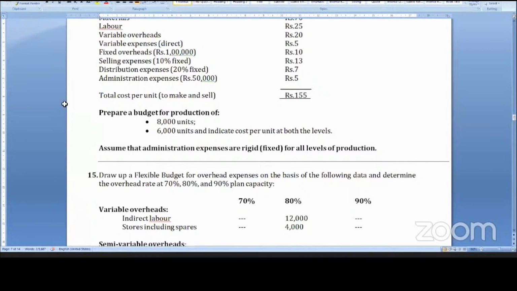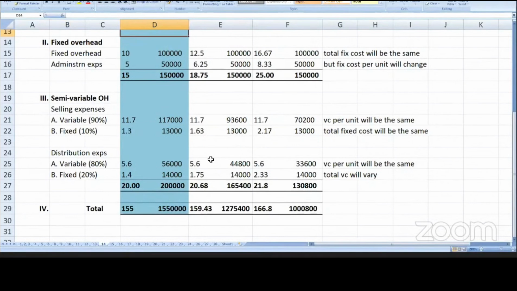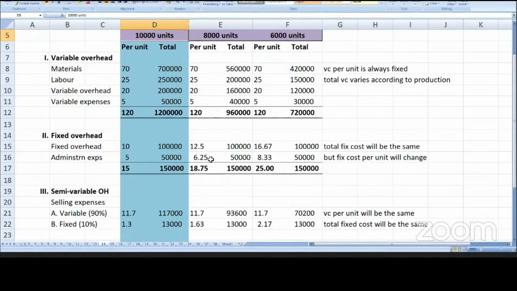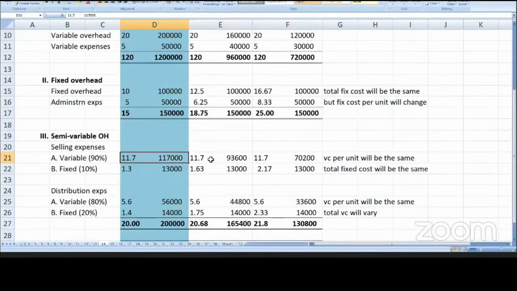Selling expenses are 90% variable, 10% fixed. Out of 13 rupees, 90% is 11.7 and 10% is 1.3. So 11.7 into 10,000, and 1.3 into 10,000. Variable cost per unit is 11.7, whereas the fixed cost is 13,000.